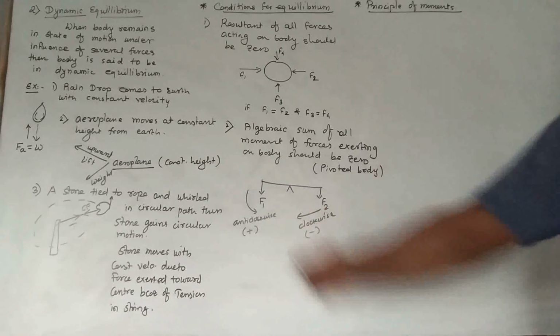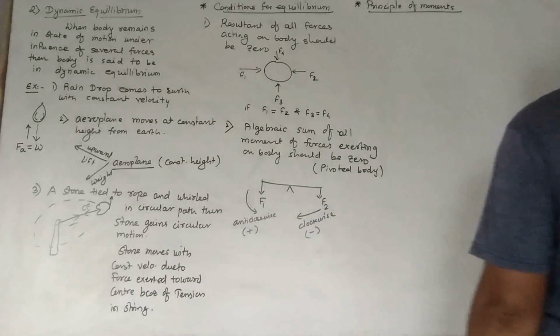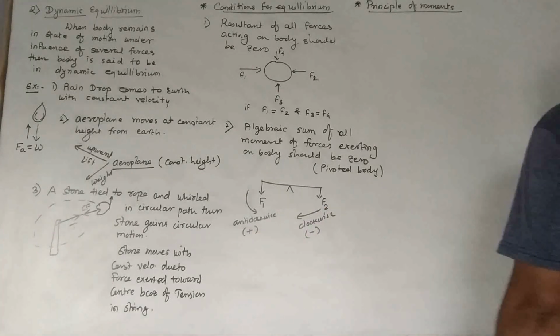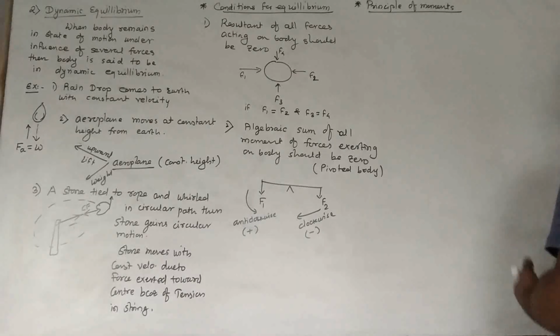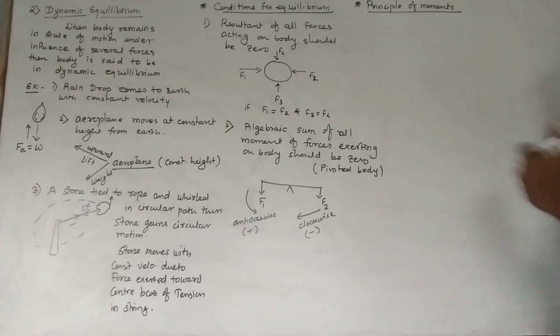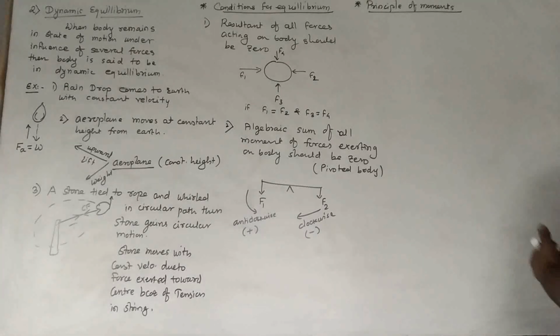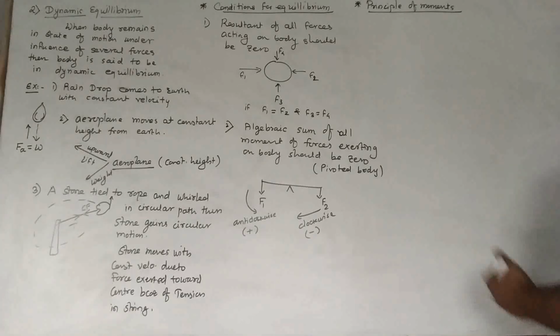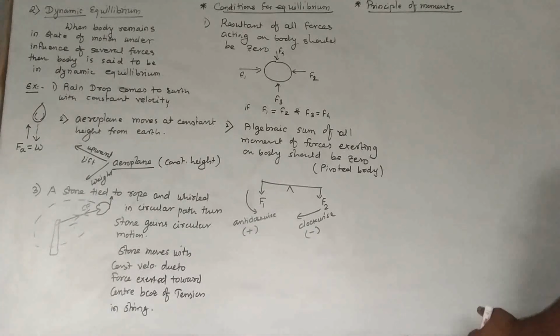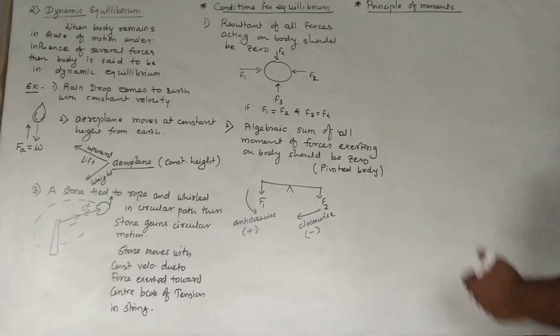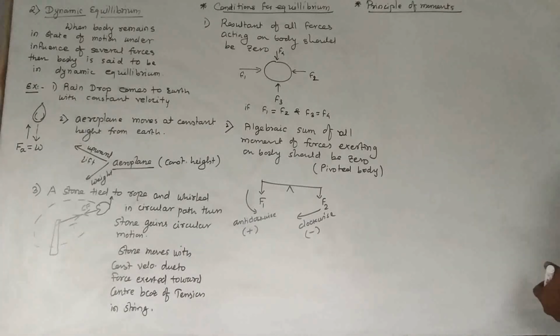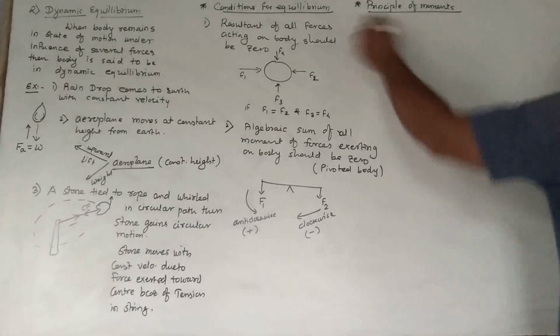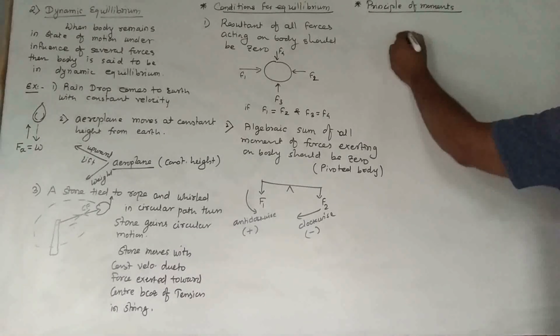Just as I explained in this diagram, similarly when several forces act on a pivoted body, they tend to rotate the body about the axis. So for the resultant of all the moments of all the forces about the pivoted body, we find the algebraic sum at that point.